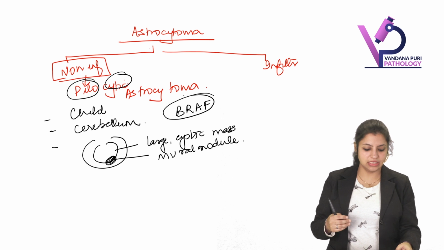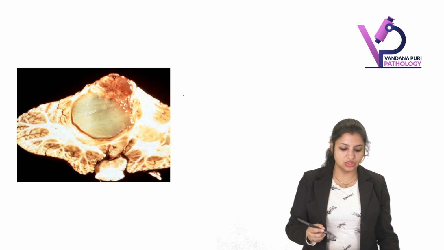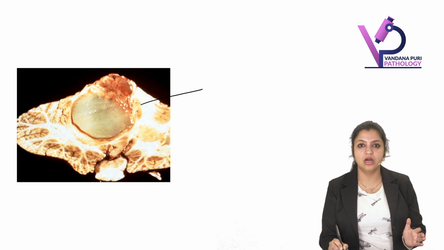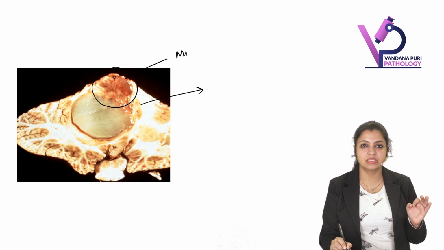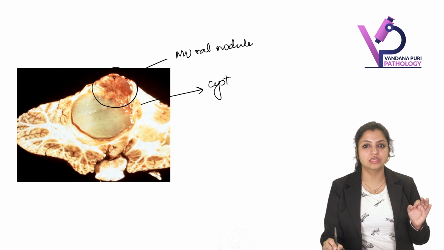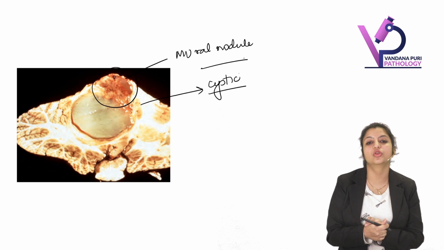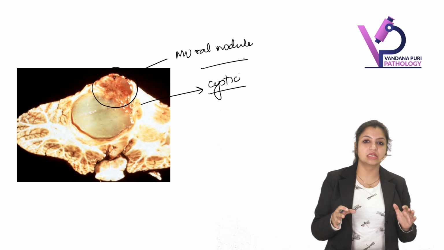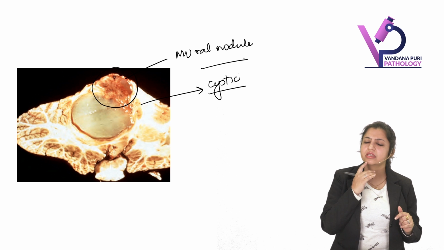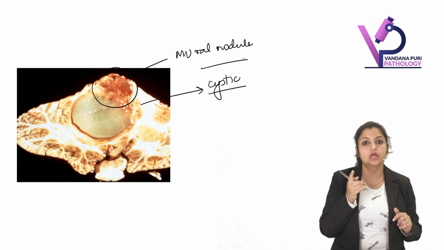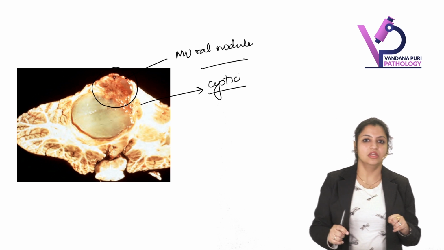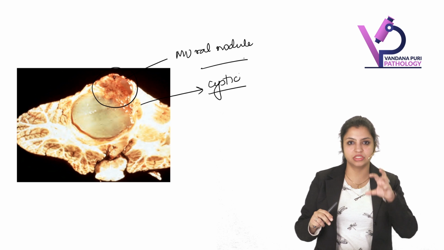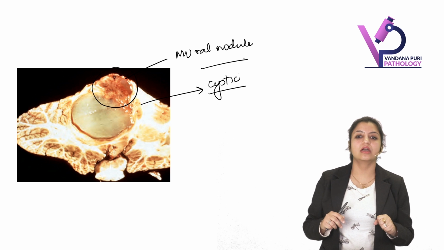So now let us see it and know it. Can you see it? This tumor is present in the cerebellum as a large cystic mass. And what is present here? There is a mural nodule. Typically it is present in the cerebellum. But if I say it is present in the optic nerve, what is it called? Optic glioma. And what is the mutation? NF1. So a large cystic mass with a mural nodule is typical of pilocytic astrocytoma.